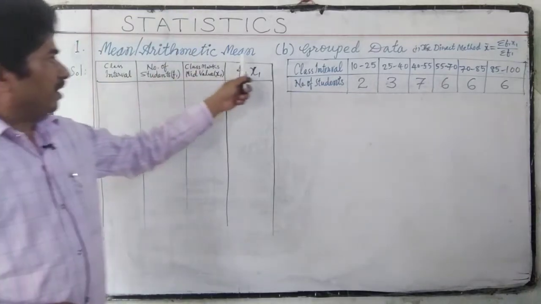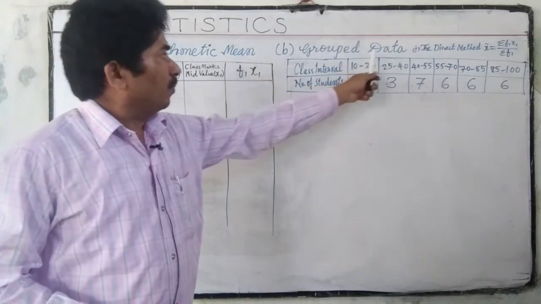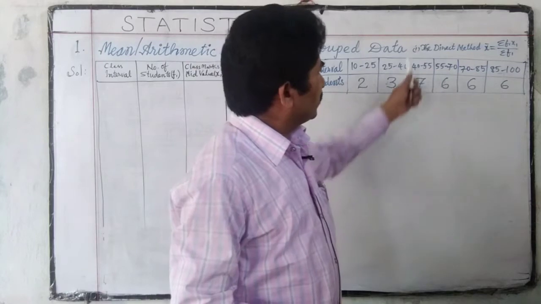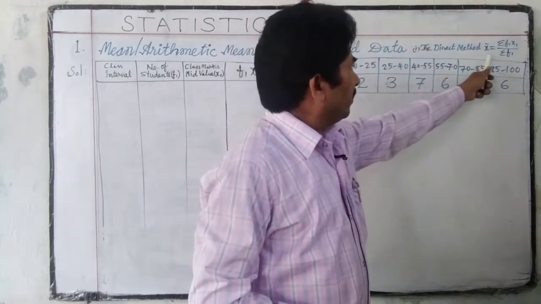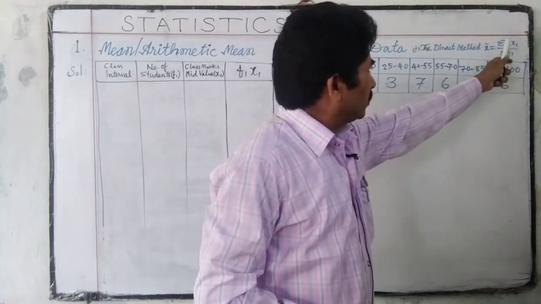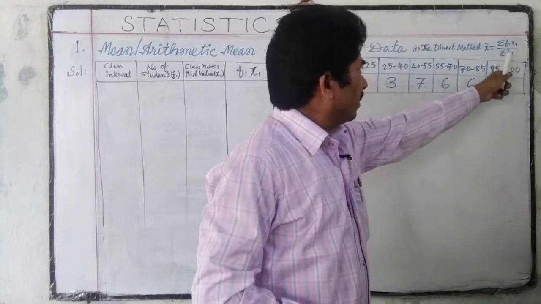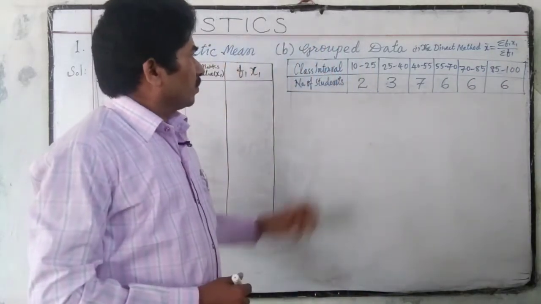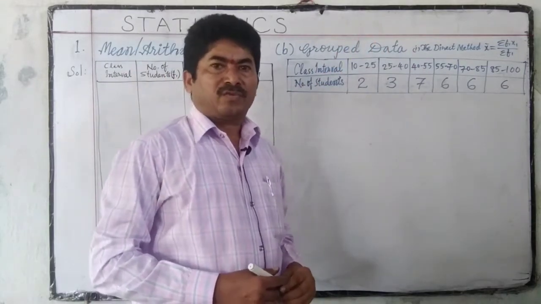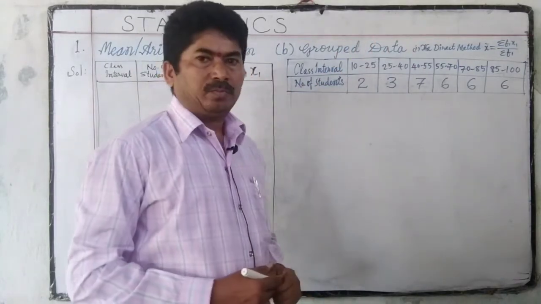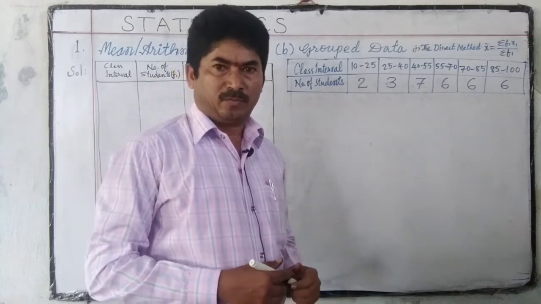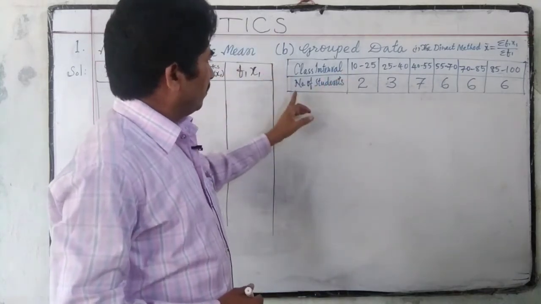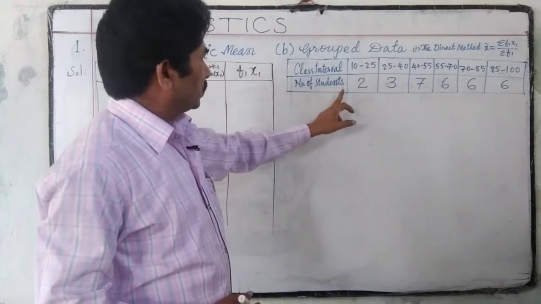Mean or arithmetic mean for grouped data. In this grouped data, first one, the direct method, x bar is equal to sigma f1 x1 by sigma f1. Using this formula, we can solve one example to understand well. Example: class interval, number of students.